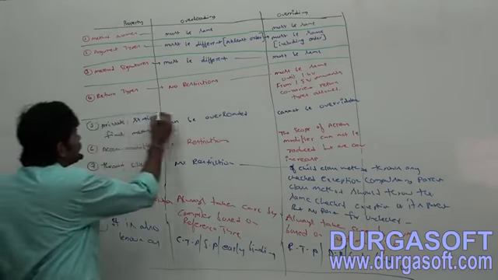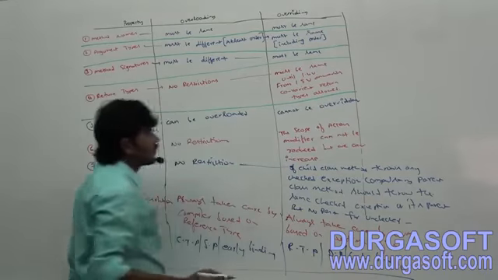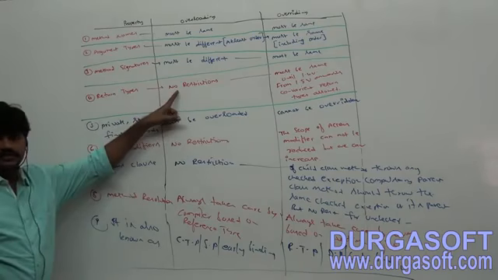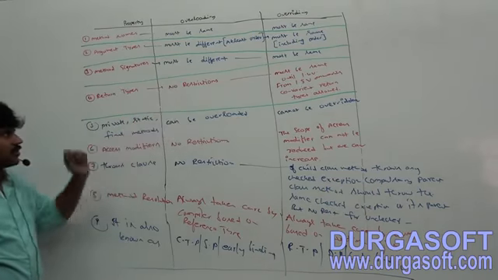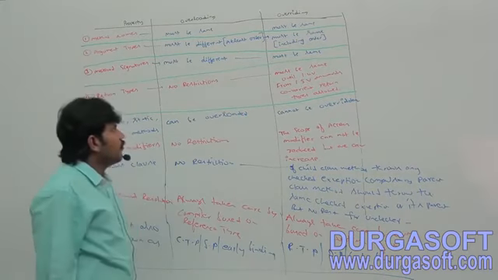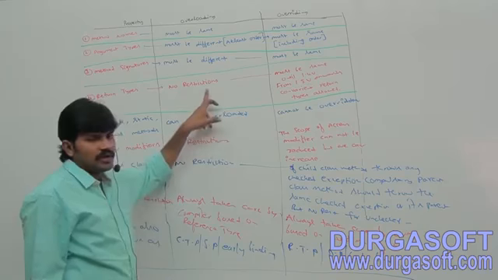Next, return types. No restrictions. In overloading, we never worry about return types.